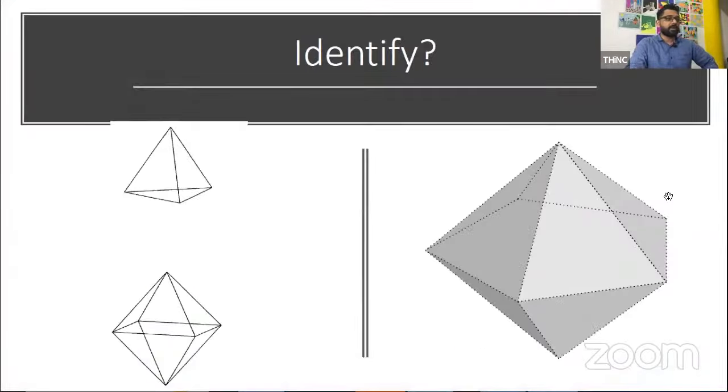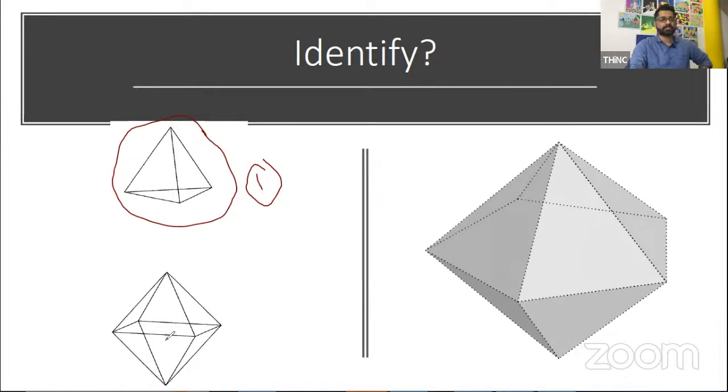Okay. So can you identify this? Let me do some markings so that you will be able to. Okay, this is the first one. Can you identify the first one? Yes, I think Rishi has answered it correctly. It is a tetrahedron. You have octahedron after that. 1, 2, 3, 4, 5, 6, 7, 8.